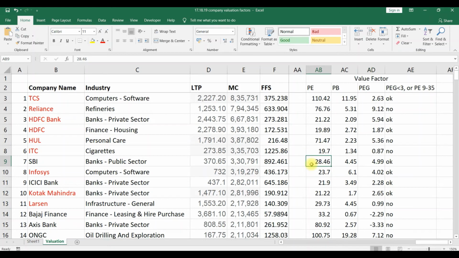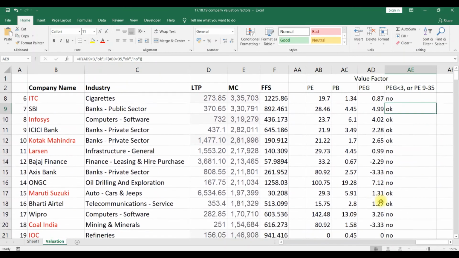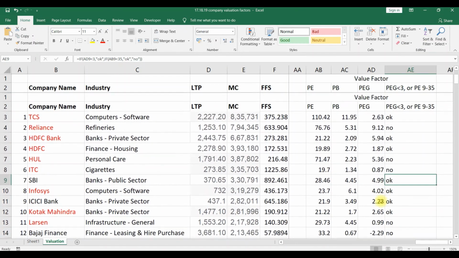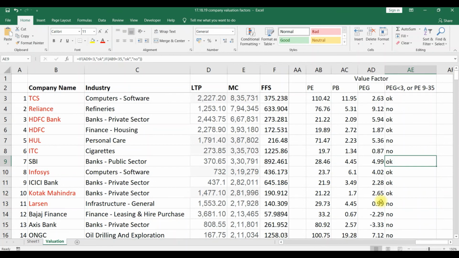If it is between 9 and 35, okay. Like this, we are screening a stock for a conservative investor by using the PEG ratio as the primary factor and the PE ratio as a secondary factor. For the aggressive investor, we'll discuss in the next video.